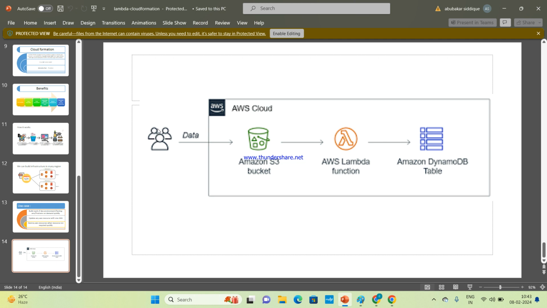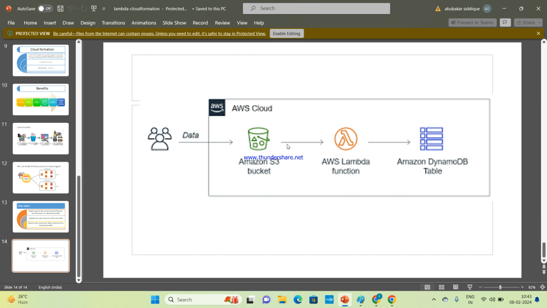This person wants to upload the electricity bill, right? If he uploads the electricity bill, it will be uploaded into the database. But due to the internet connection, he was unable to do that. So instead, he uploaded it in an S3 bucket, in Amazon S3.